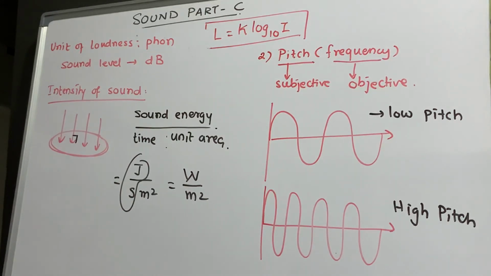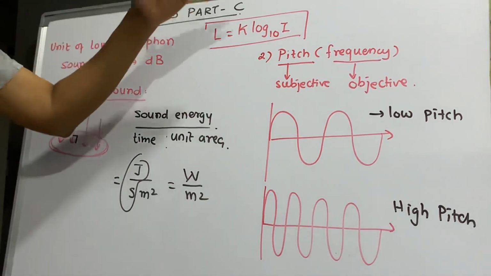Now intensity of sound again depends on what? First, it is directly proportional to amplitude square, directly proportional to frequency square. It depends upon the density of the medium, and it depends upon the velocity of sound in air. So intensity of sound depends on four factors. Right? Now this part we have already finished.